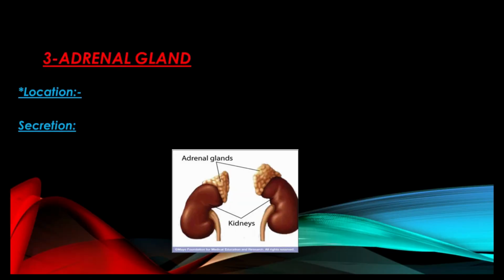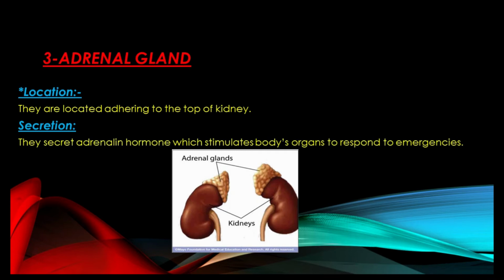The third gland is the adrenal gland. This gland locates adhering to the top of the kidney. This gland secretes adrenaline hormone, which stimulates the body organs to respond to emergencies.